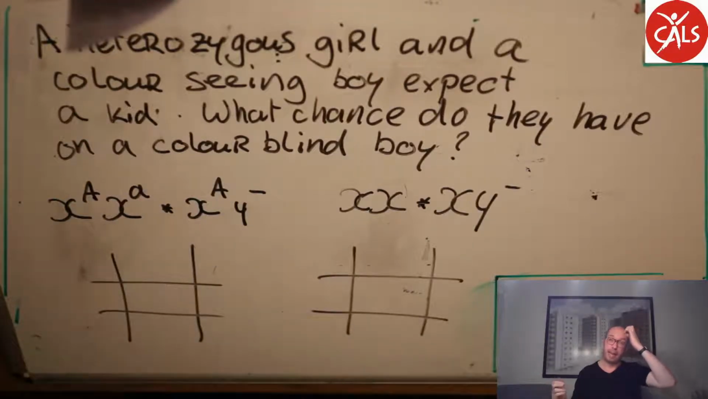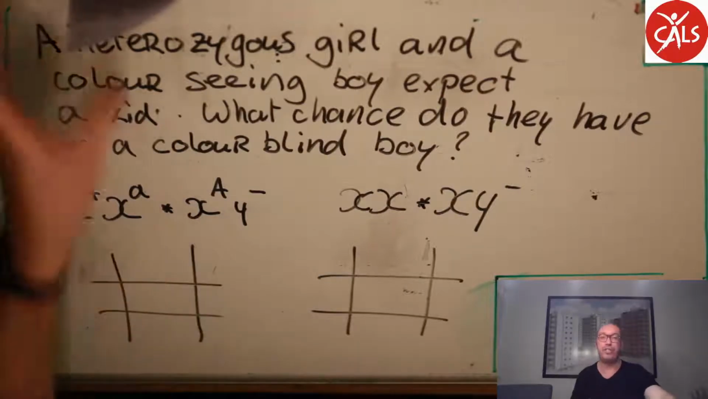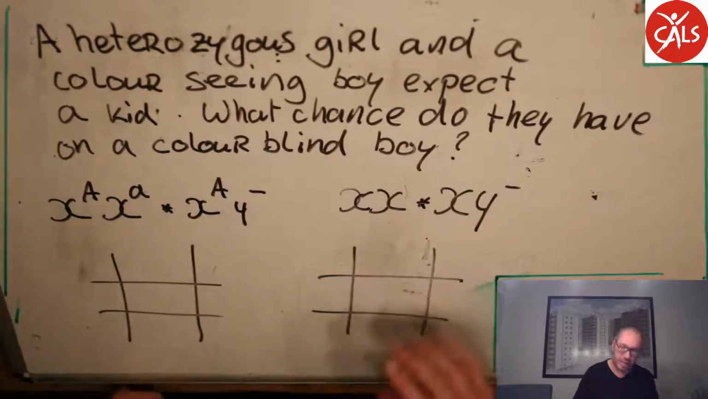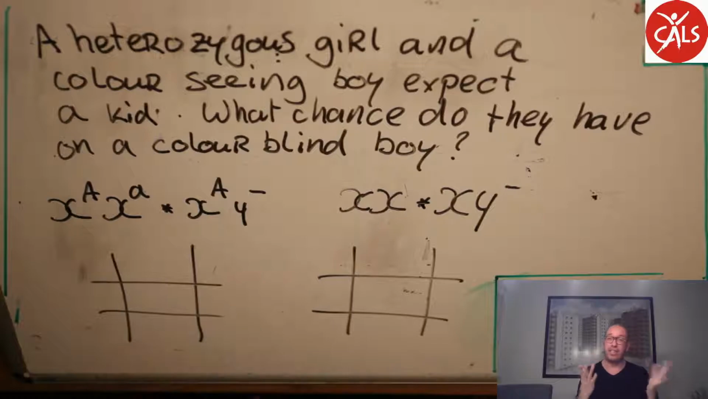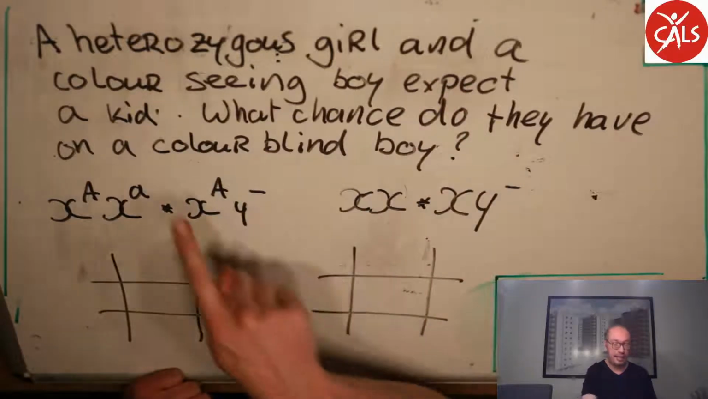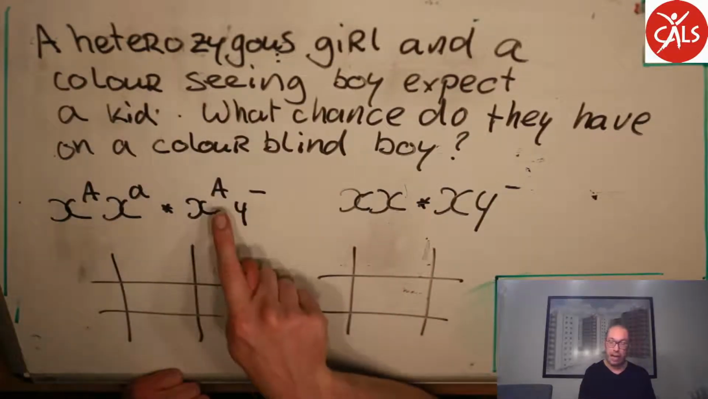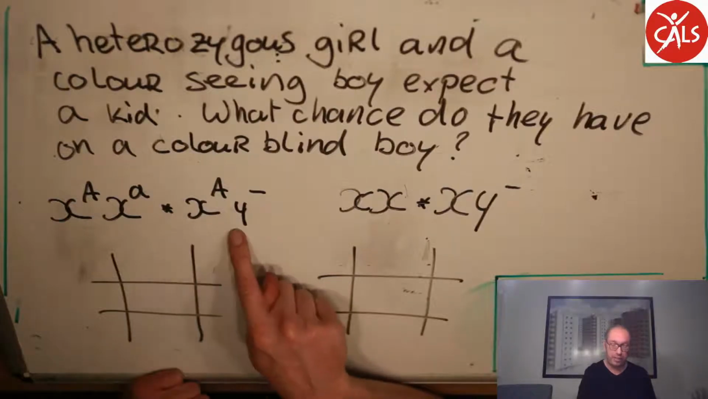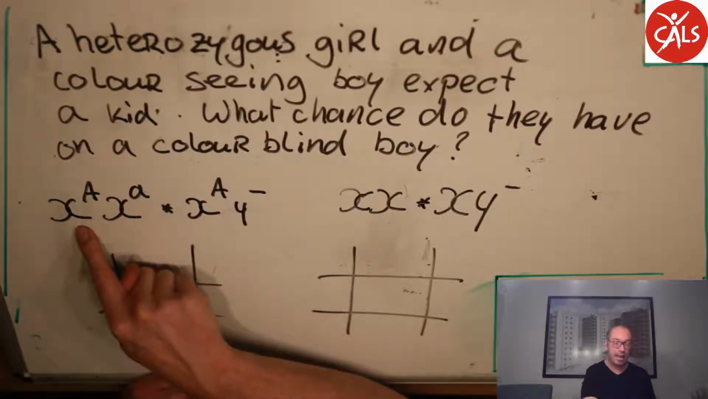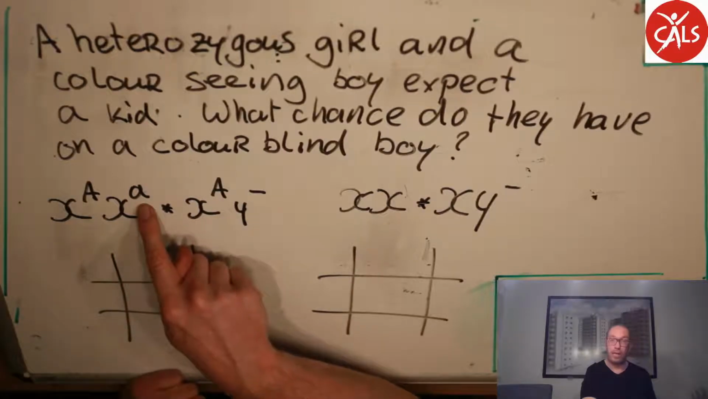Okay, welcome back. I'm going to explain it now. Actually, this is two questions and not one, because they're expecting a kid, and a kid doesn't determine if it is a boy or a girl. And therefore, there are two questions. Color blindness is stated as she is heterozygous and he is color seeing. So if you're color seeing, you have to have a capital letter. So his genotype has to be X capital A, Y minus. Hers, she is heterozygous, so she has X capital A, X small a.